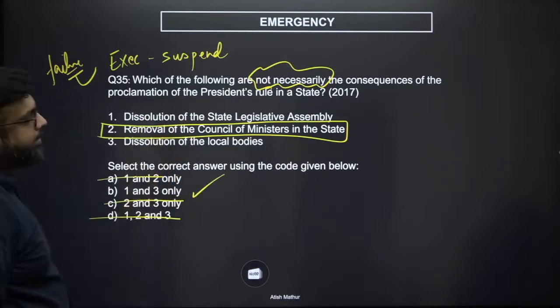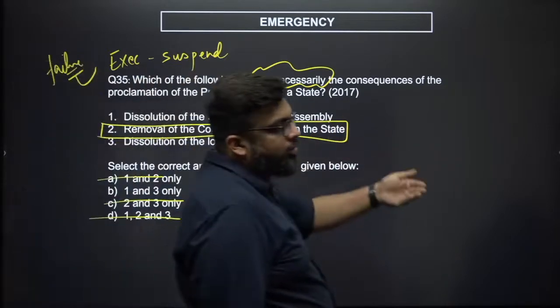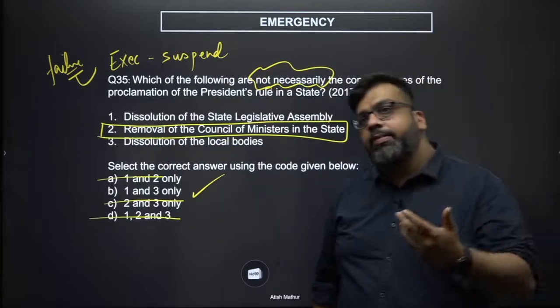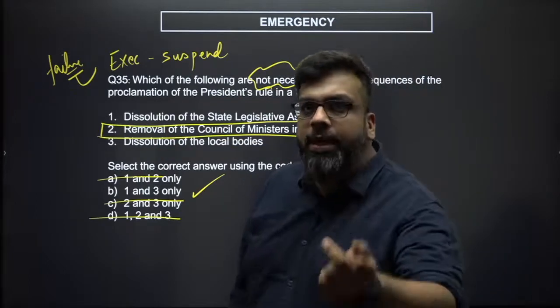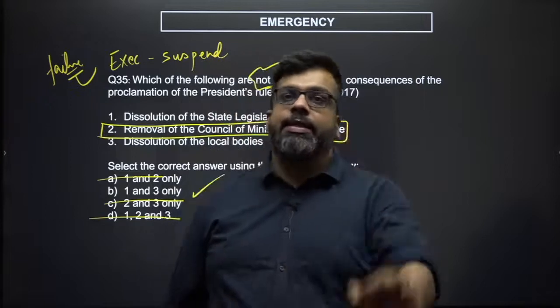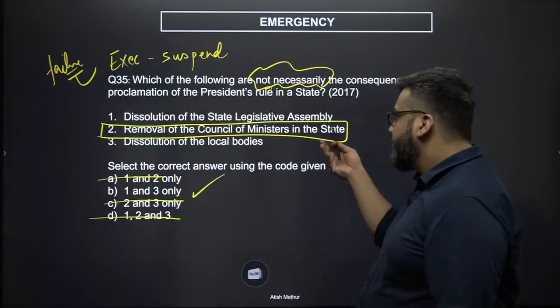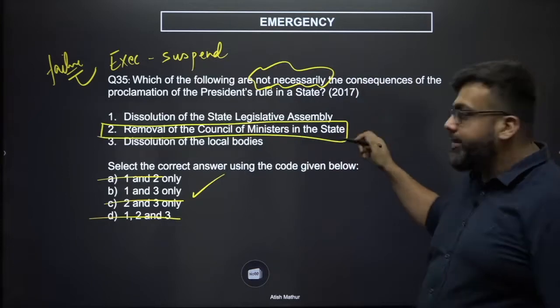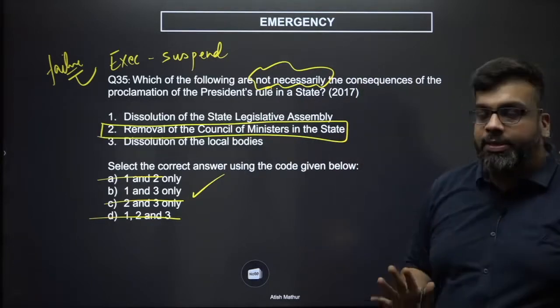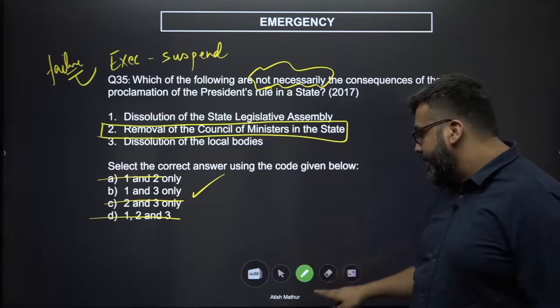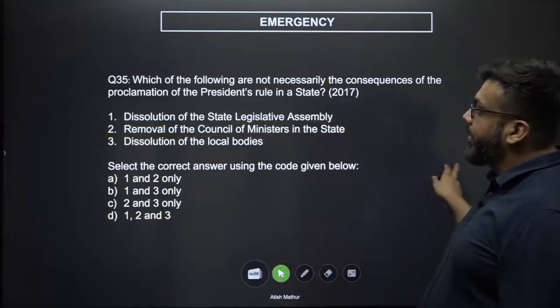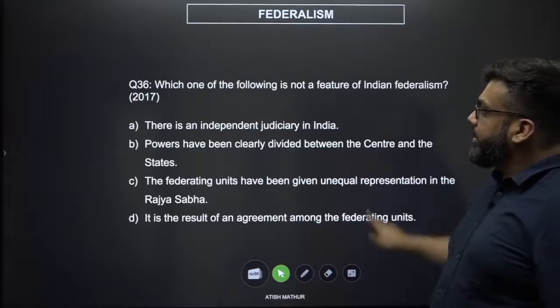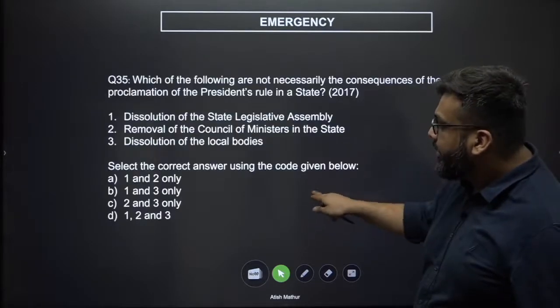You're left with 1 and 3, because with failure of the constitutional machinery, a legislative assembly may not necessarily be dissolved, but the executive would necessarily be suspended. So that is your option. This is not necessarily, this is necessarily. This is a sure shot implication of Article 356. All right. Now, third is the answer B. Let me check. Yes, it is B.